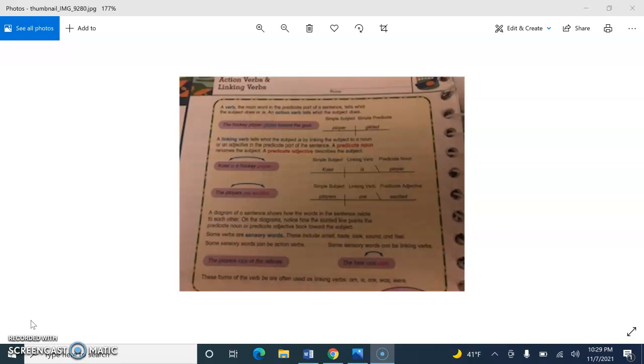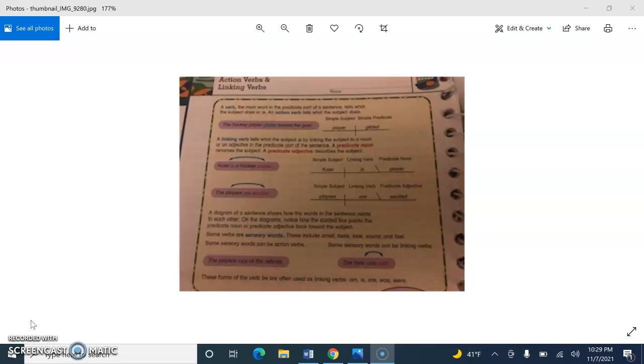Now let's look at number four. Justin shot the puck toward the goal. Who or what is the sentence about? It's Justin, so Justin should be underlined once. What did Justin do? He shot the puck, so shot should be underlined twice.